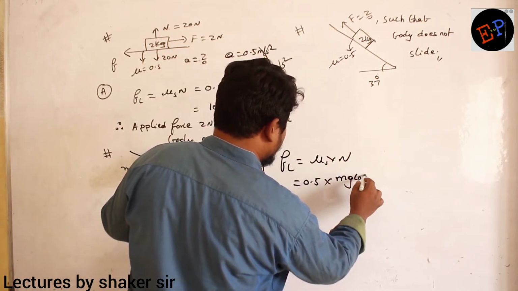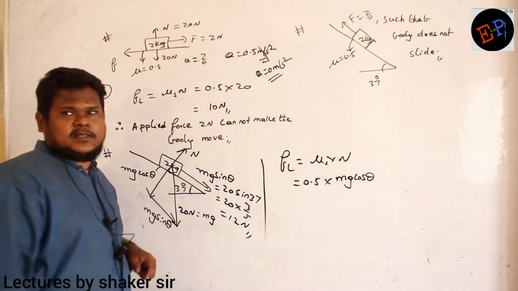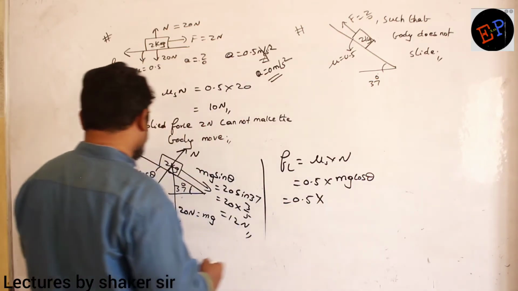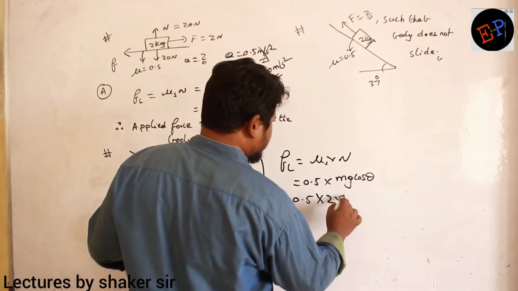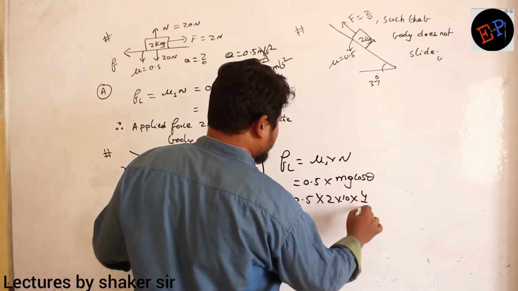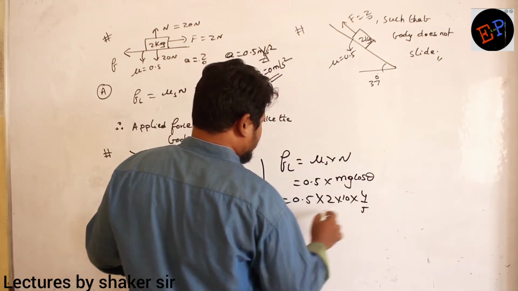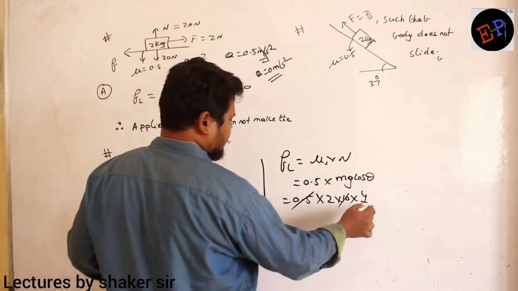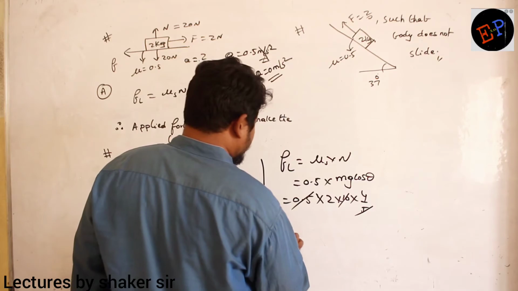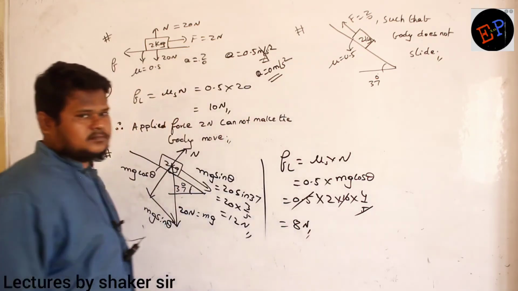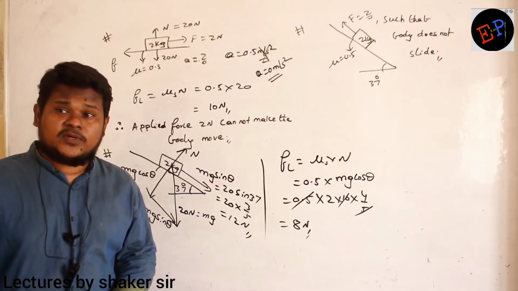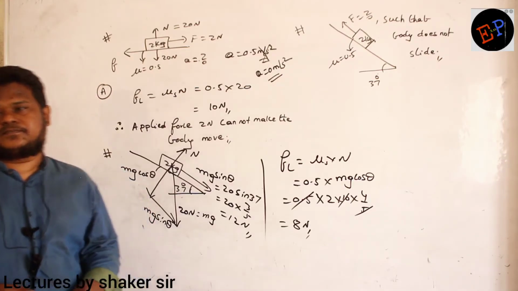mg cos theta. So therefore, limiting friction is 0.5 multiplied by the mass of the body, 2, g value is 10, and cos 37 value is 4 by 5. 0.5 into 10 is 5, so this will get cancelled. 4 twos are how much? 8 Newton. Limiting friction is how much? 8 Newton.